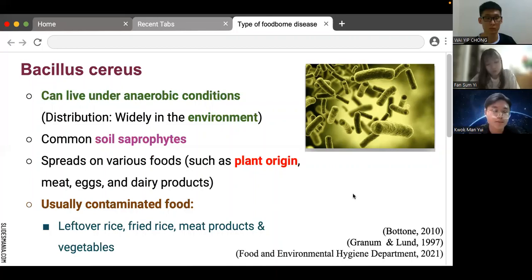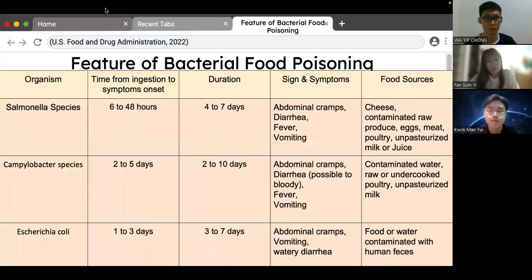And here is the table of features of bacterial food poisoning. We have the items: organism, time from ingestion to symptom onset, duration, signs and symptoms, and food source. And here we have three common bacteria.